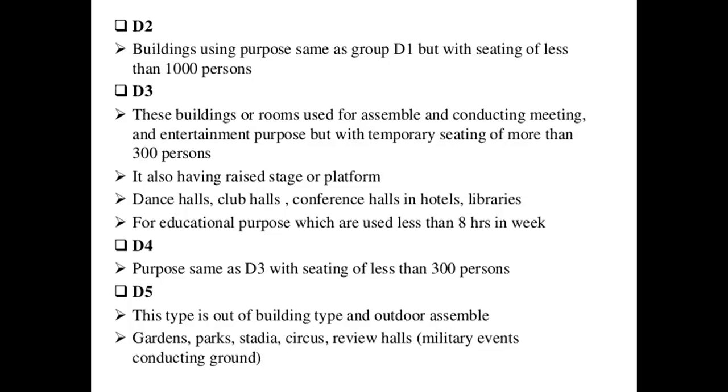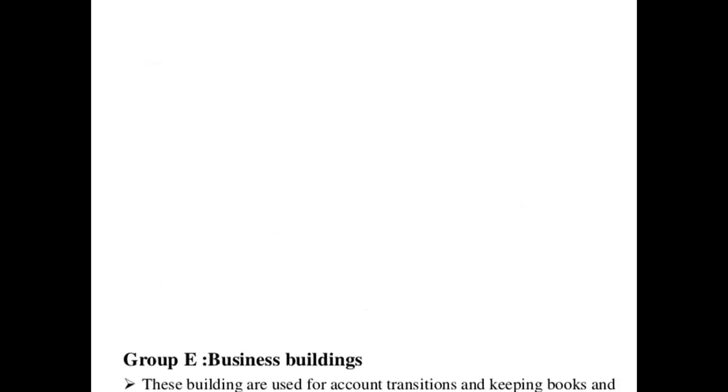And then D5, this type is out of building type, an outdoor assembly. Outdoor entertainment given for gathered people: gardens, parks, stadia, circus, review halls, and military events connected to the ground. So these also come under the assembly buildings. Here the priority is given to entertainment: gardens and parks for public gathering, stadium for sports entertainment, circus for entertainment purpose, and review halls. These all come under the assembly buildings.